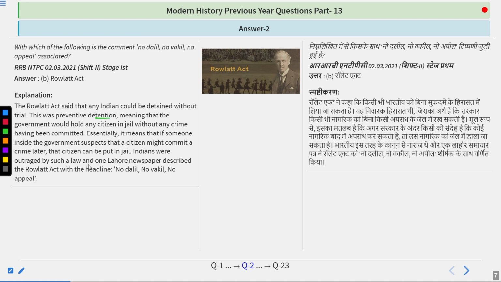Indians were outraged by such a law, and one Lahore newspaper described the Rowlatt Act with the headline No Dalil, No Vakil, No Appeal. The famous arrests in Punjab were of Saifuddin Kitchlew and Dr. Satyapal. In protest of that, a meeting was organized in Jallianwala Bagh on 13th April 1919, where Reginald Dyer created chaos by ordering a shootout.